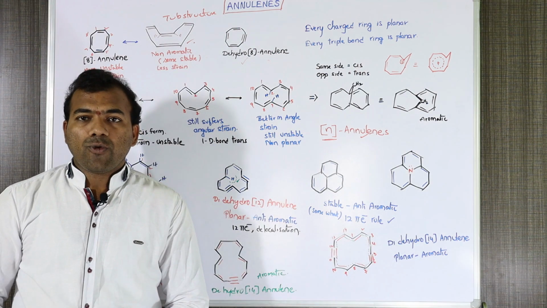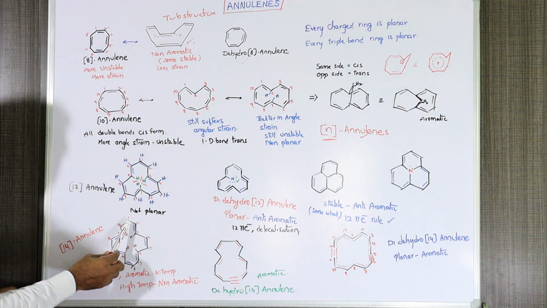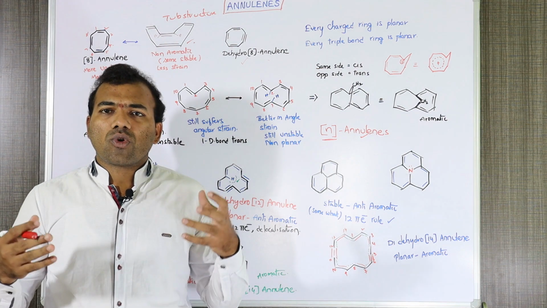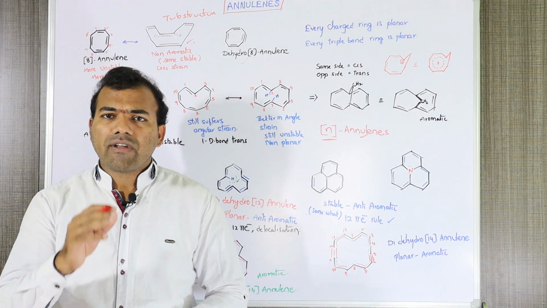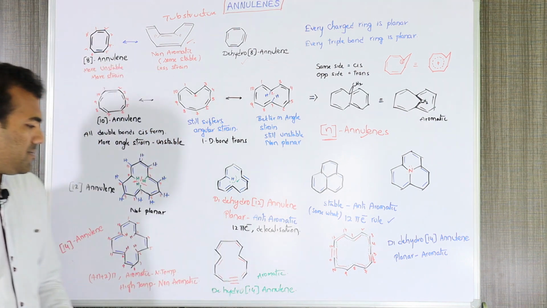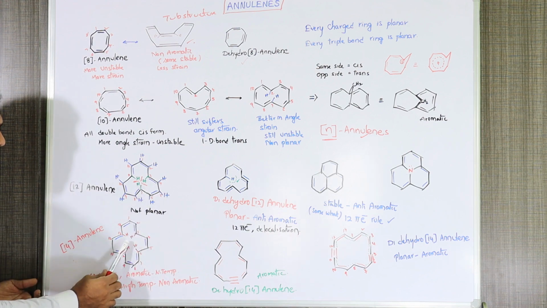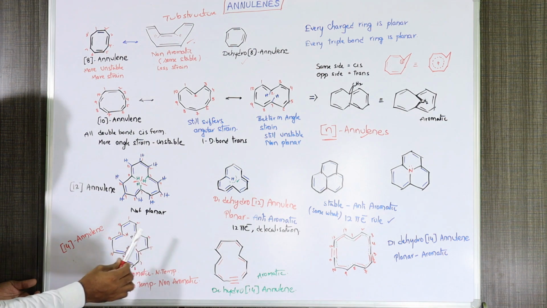Take another example, [14]annulene. You see there are 14 carbon atoms in this compound. The ring volume is larger, so automatically the annular hydrogen interactions get less. Compared to the previous compound, here the annular hydrogen interactions are somewhat less due to the widening of the ring.